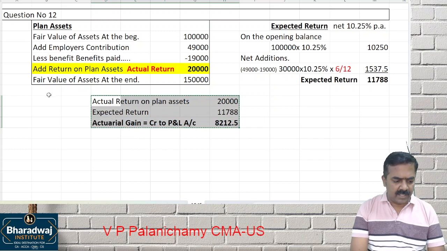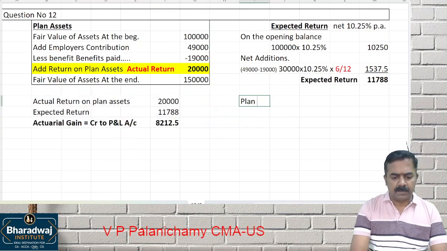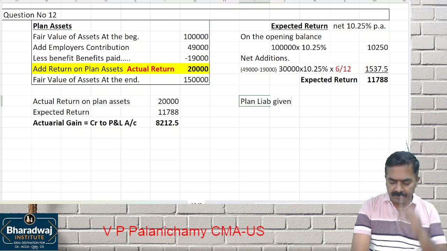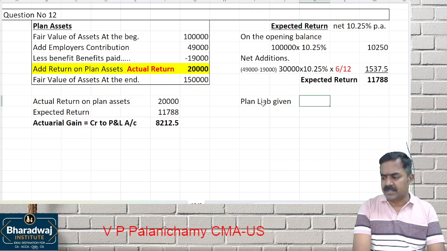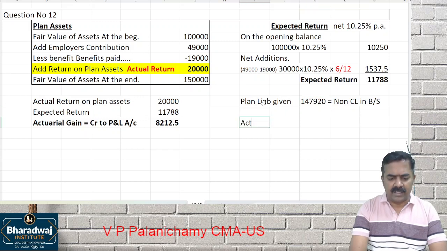We have not spoken anything about plan liability. Suppose if they ask you a question, what is the plan liability given? It is not asked, but we'll still see. What is the plan liability specified? 1,47,920. It will be recognized under non-current liabilities in the balance sheet. In that, what is the actuarial?